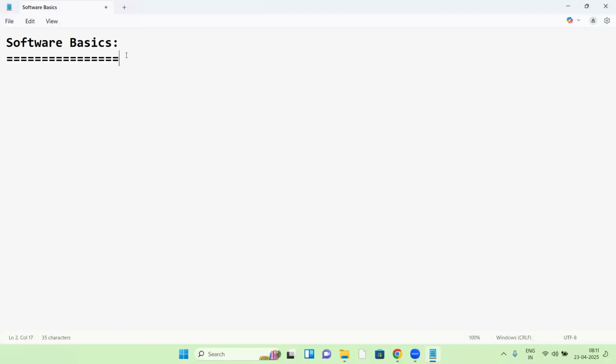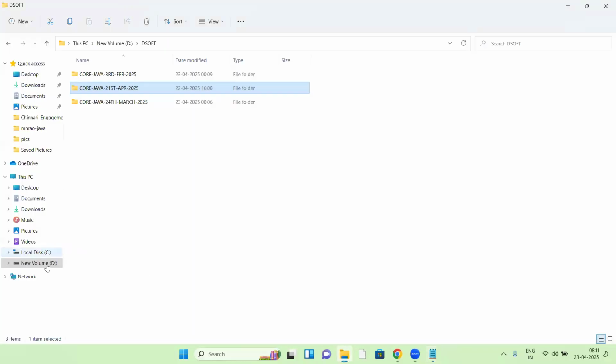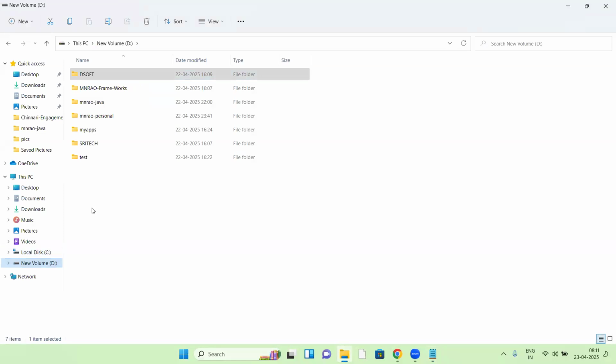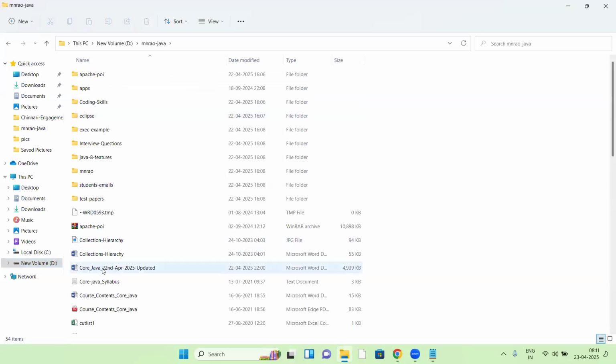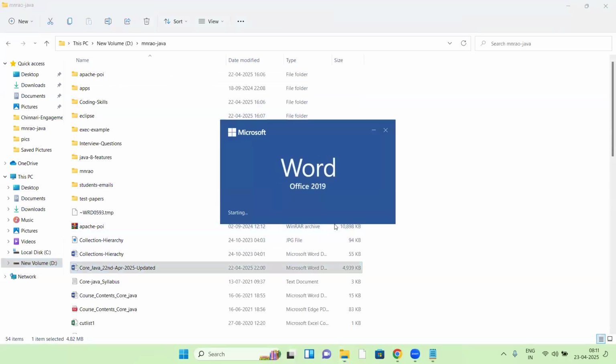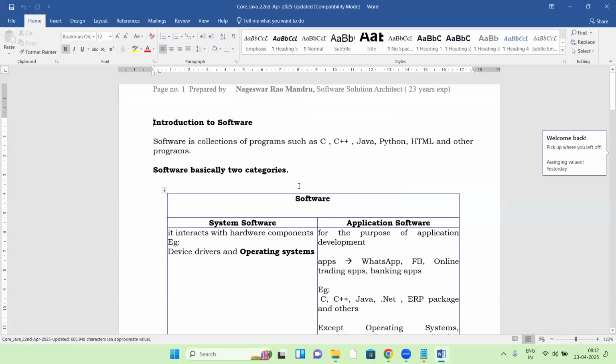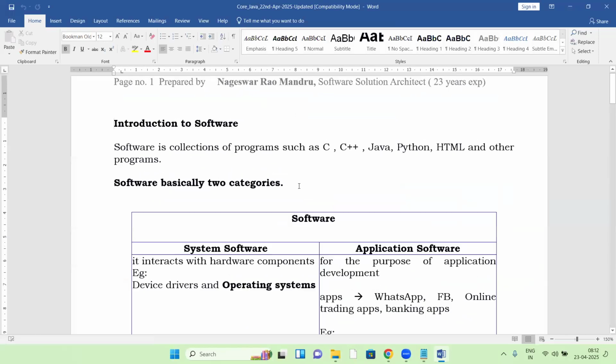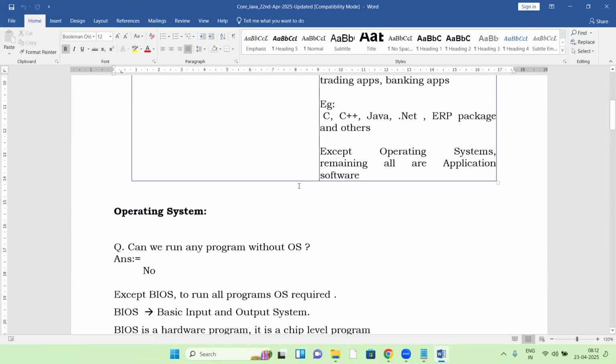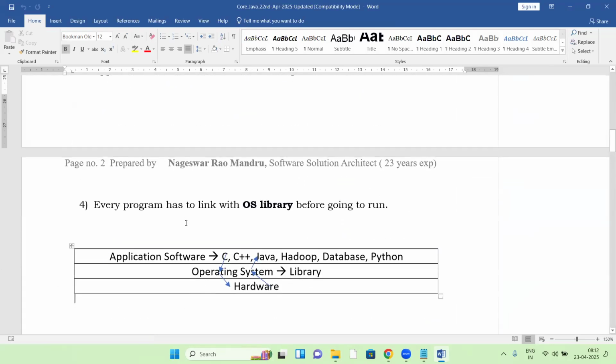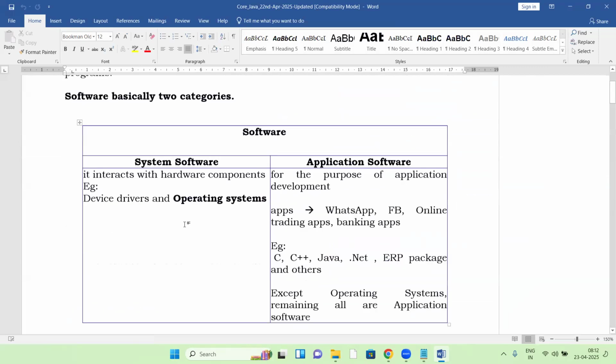There are some basics like languages and packages. Let me show you the class document. You guys, it is not necessary to write running notes. I'll share the daily class documents with you. This is the daily class document, an 850 page document made for you only. So you do not need to write any running notes.